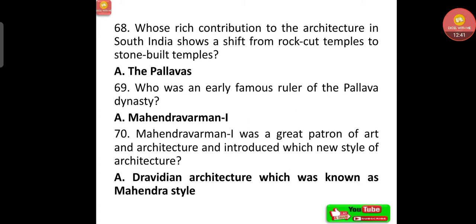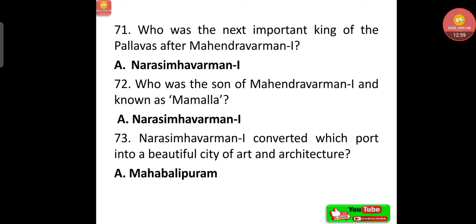That is Mahendravarman I. Mahendravarman I was a great patron of art and architecture and introduced which new style of architecture? That is Dravidian architecture, which was known as Mahendra style. Who was the next important king of the Pallavas after Mahendravarman I? That was Narasimhavarman I. Who was the son of Mahendravarman I and known as Malla? Mamalla. That is Narasimhavarman I.